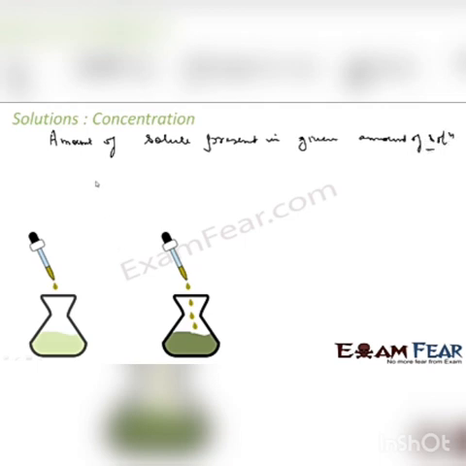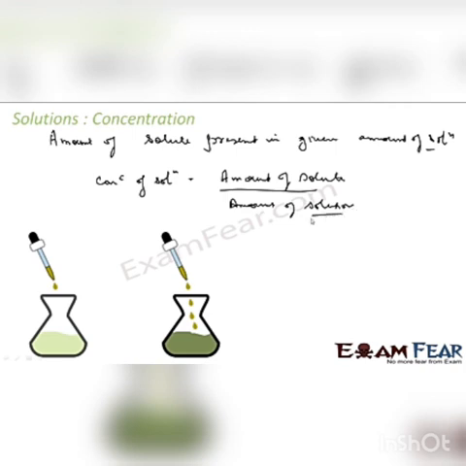So the formula for concentration of a solution is nothing but amount of solute by amount of solution. Please note, it is not solvent, it is solute by solution.